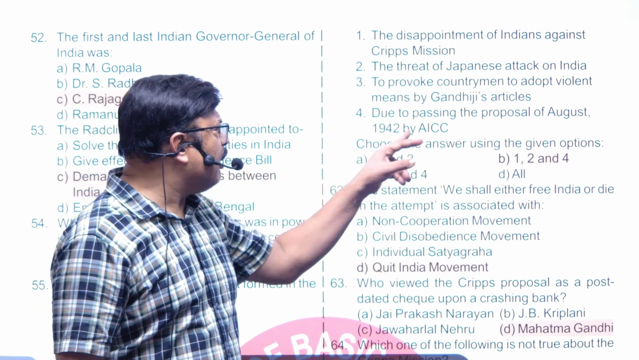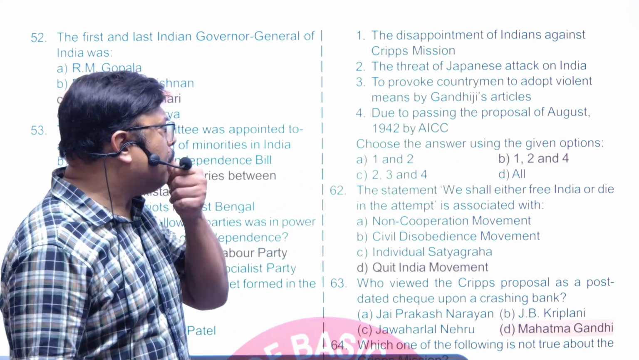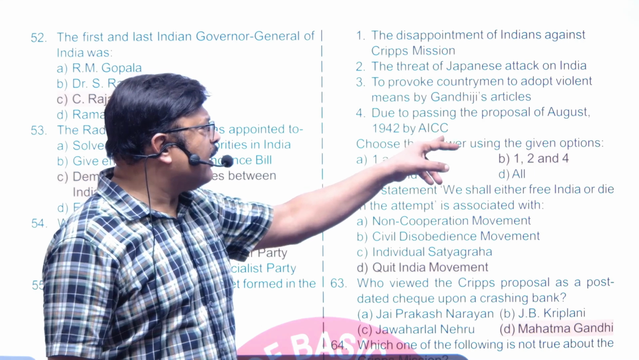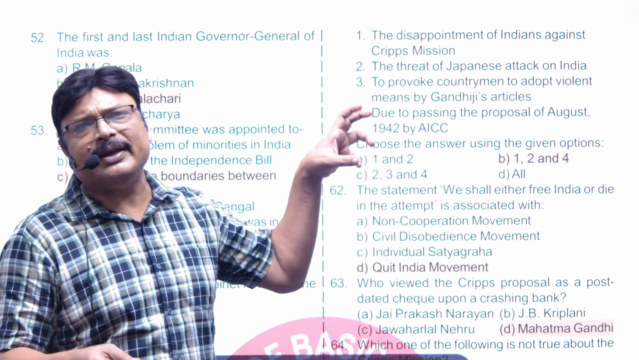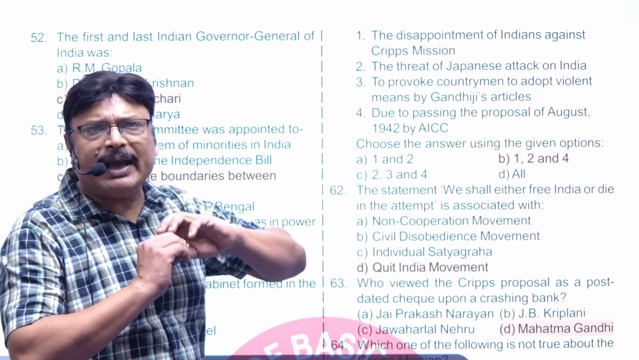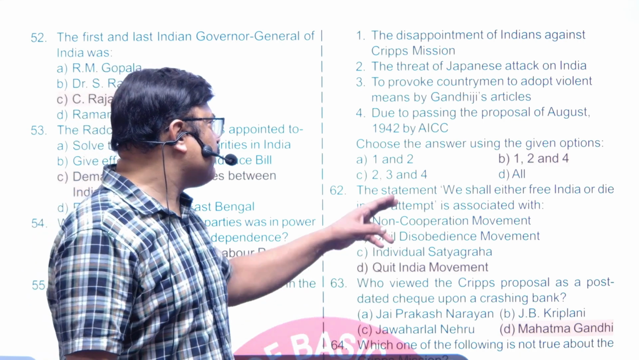Passing a proposal of a guest by All India. So the answer is 1, 2, and 4, right? Obviously, the All India Congress Committee has passed it. That's why the movement started on 9th August, because on 8th August this proposal was finally passed. Obviously, the proposal has come in the session.